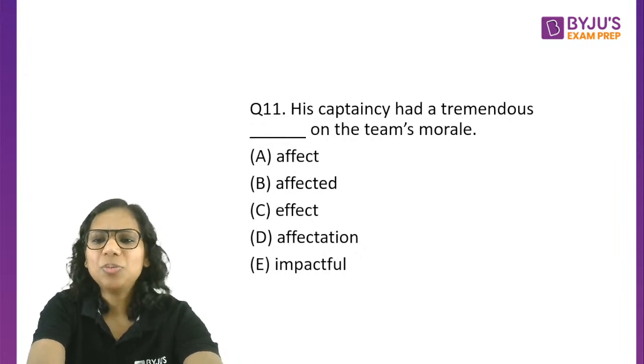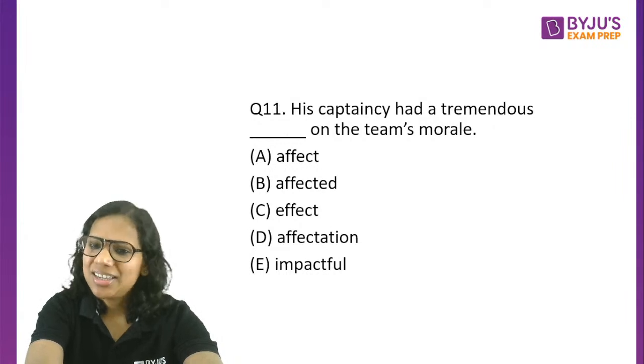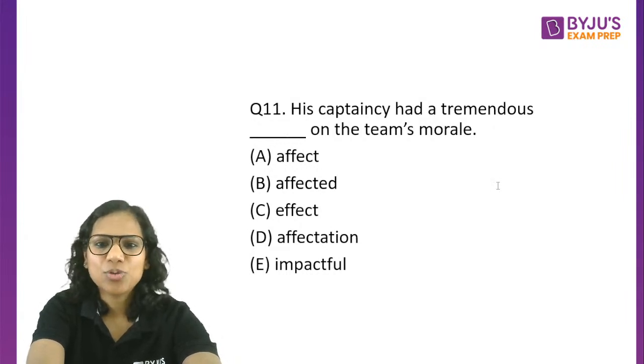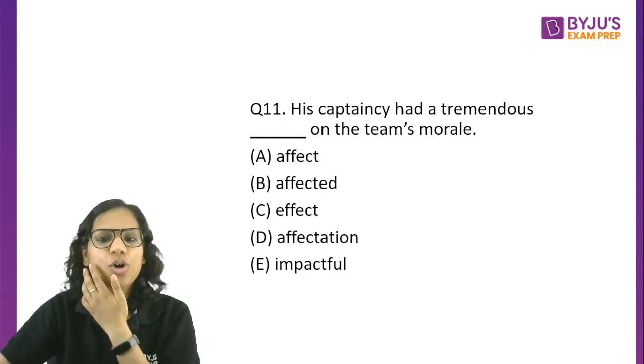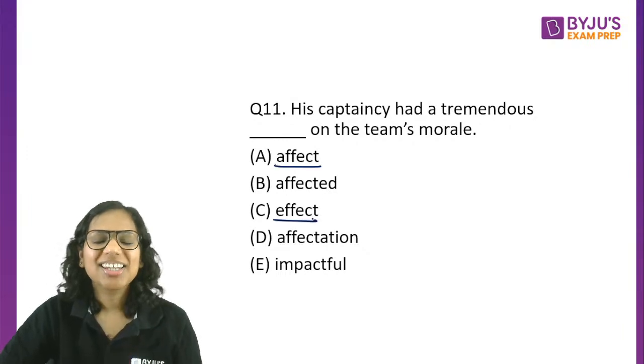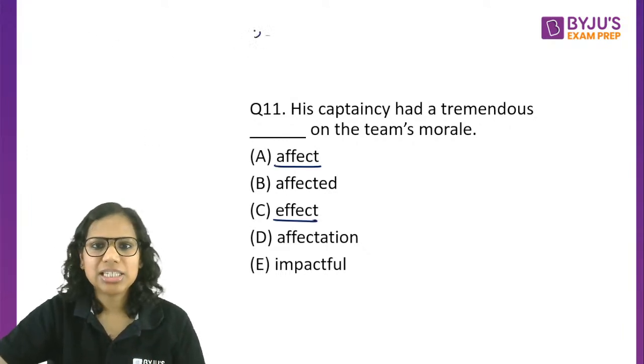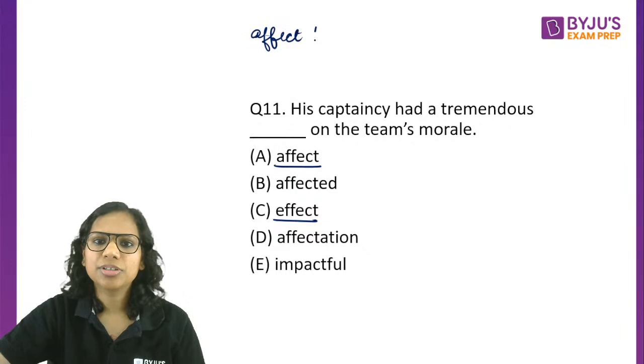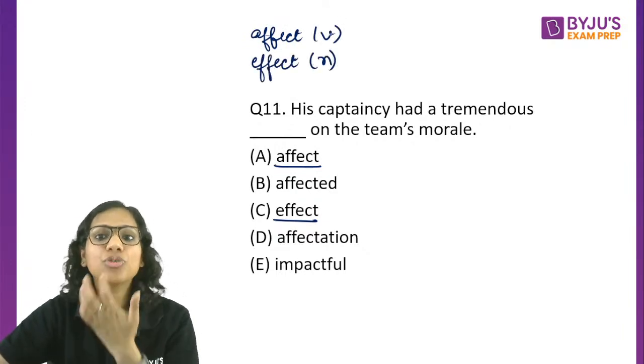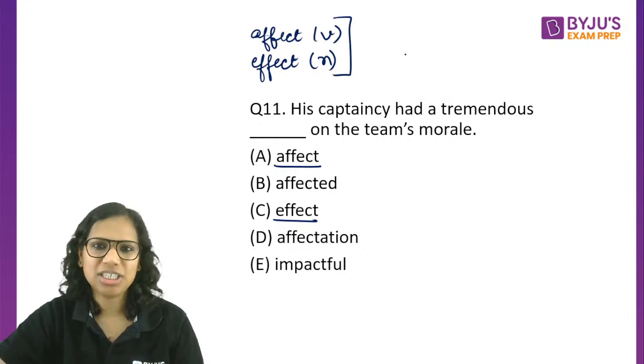Okay, I've got multiple responses for this one. C and A, that's what I've got. Let's understand this. So here, affect versus effect. That is the common confusable. Now, in most of the cases, affect is a verb and effect is a noun. So the noun-verb confusion is what we are dealing with here.